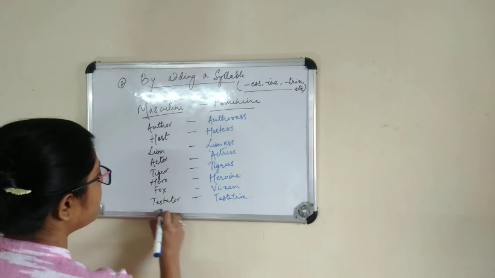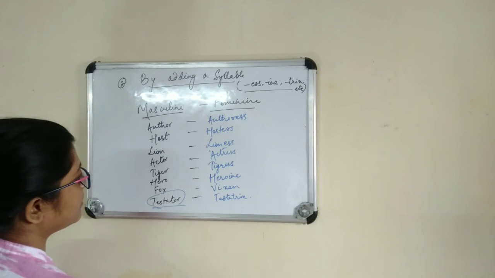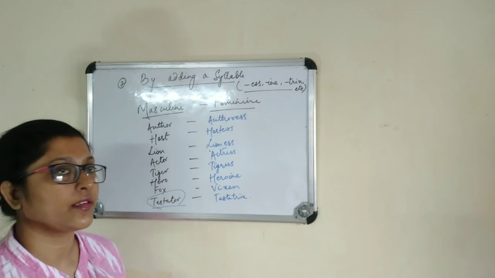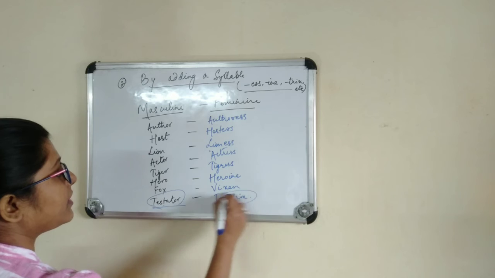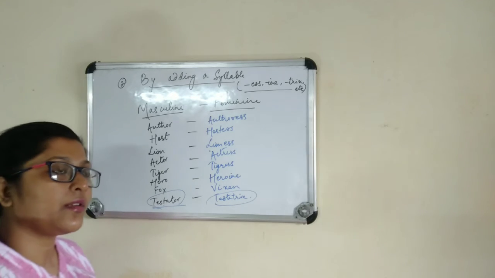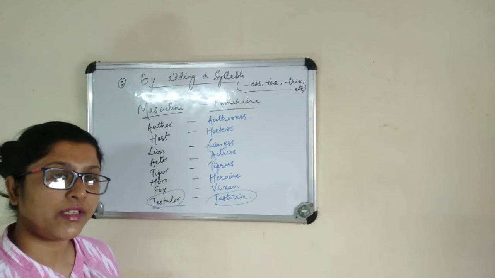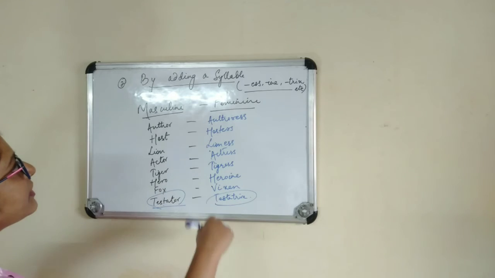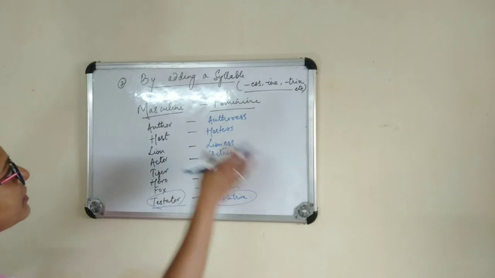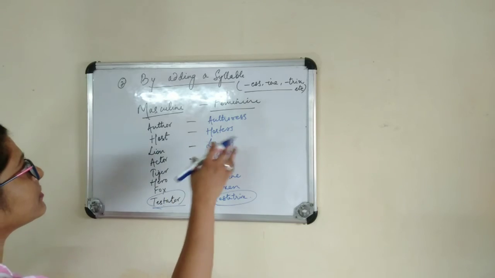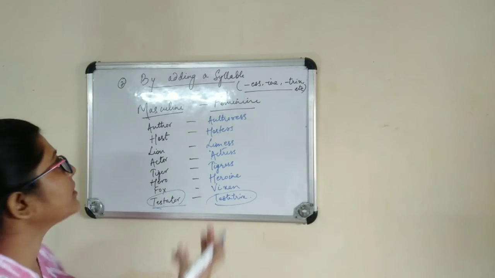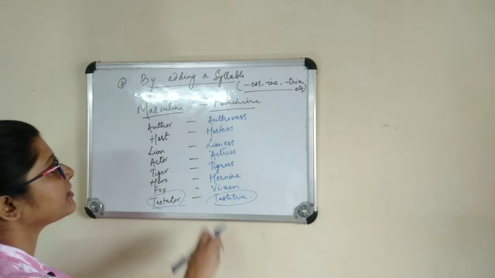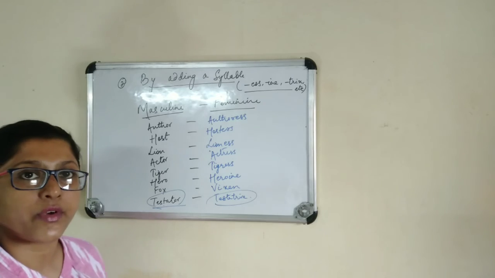So what is this testator? It is a person who has made a will or who has a legacy. Similarly testatrix refers to the female person who has made a will or who has a legacy. So these are the examples of the second way, by which we are adding a syllable and forming the feminine form of nouns.